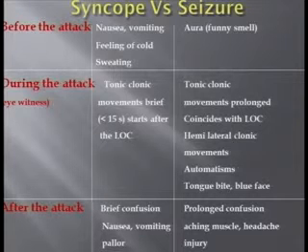Before the attack, prodromal symptoms like nausea, vomiting, feeling of cold, dryness in the throat, etc. favor syncope, whereas aura favors a seizure. During the attack, the tonic-clonic movements are brief. Even in syncope, one can have tonic-clonic movements, but they are very brief, and they typically start after the loss of consciousness, whereas in seizure, it is the tonic-clonic movements which actually happen first, followed by the loss of consciousness.